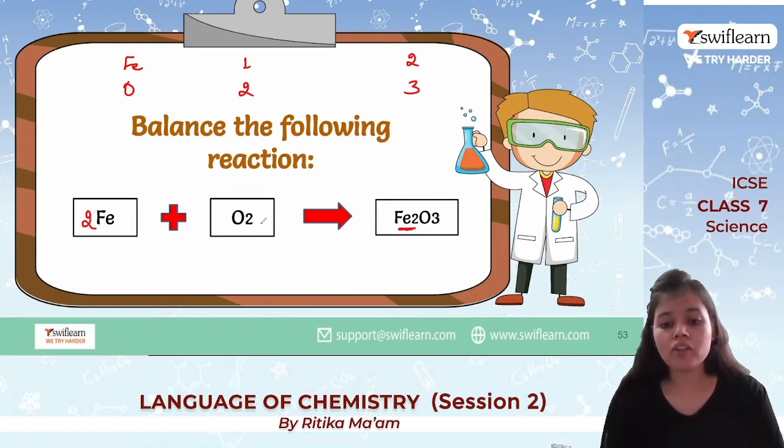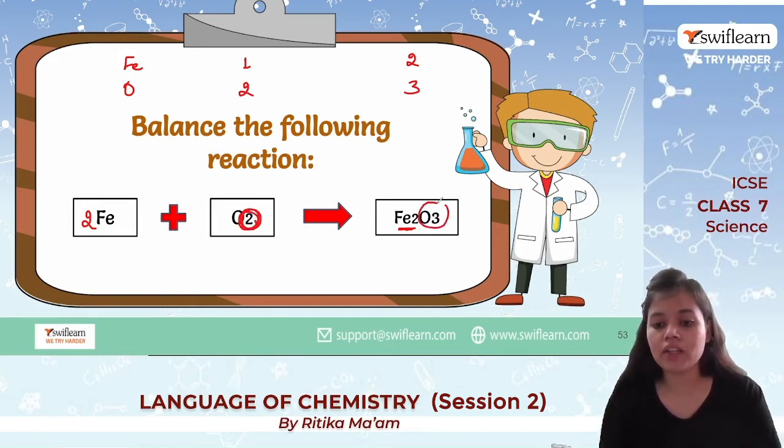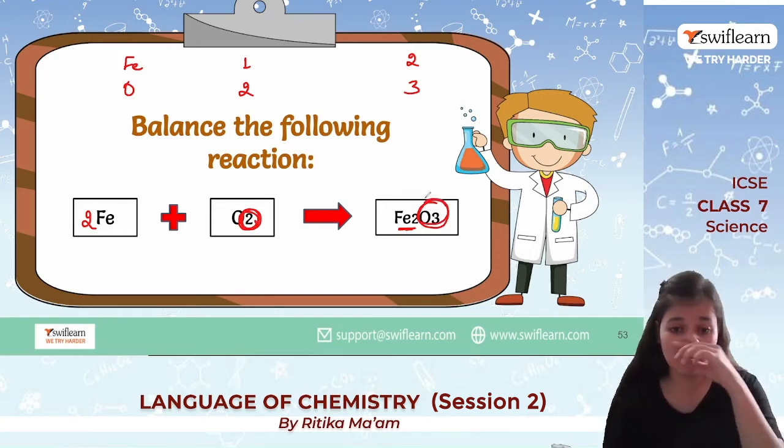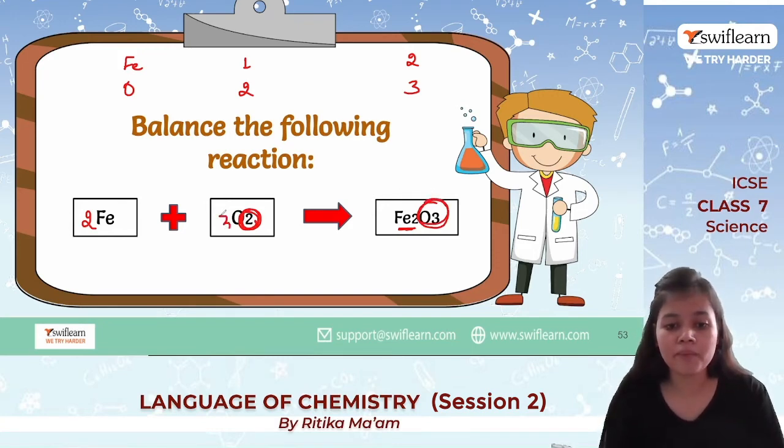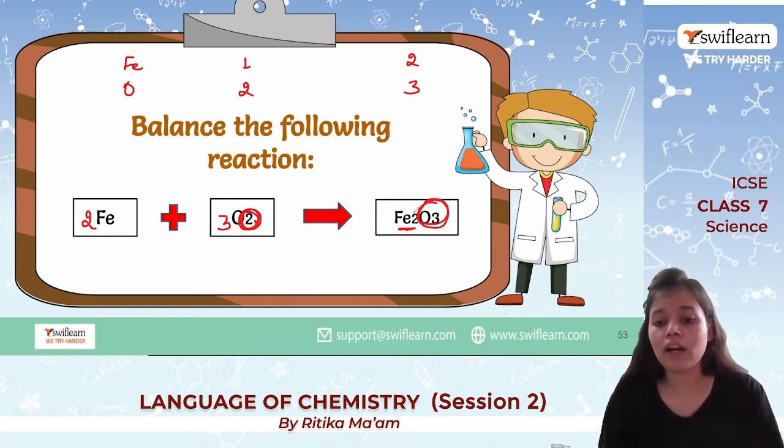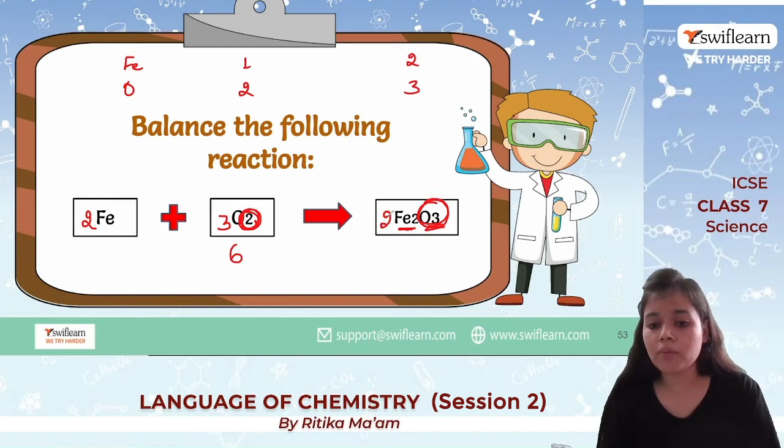Now if I talk about O2, here we are having 2 atoms of O and here we are having 3. So what we will do, we will multiply it by 3. So we will have 3O2. Now we again need 6 here. 3 2s are 6 atoms of oxygen over here. We again need 6 over here, so we will multiply it by 2. So for oxygen we are having 6, but for iron we are having 2 into 2, 4.